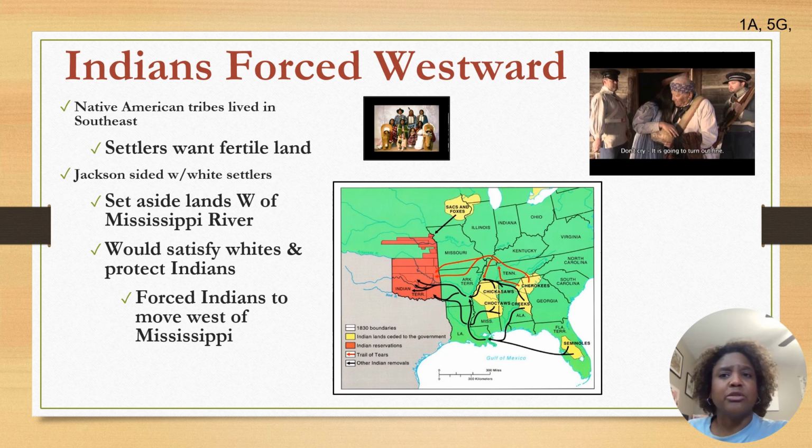Lands were provided beyond the Mississippi River for Indian reservations, primarily in present-day Oklahoma. Now, he believed that moving the Indian nations would provide land for white settlers and also protect the Indians from destruction. Few Indians wanted to move. After all, they were moving to a place that was not their homeland. They lived where they were. Those that were being moved did not live out in an Oklahoma area.